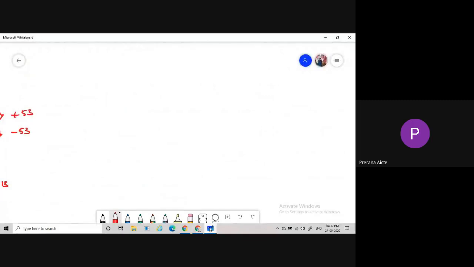So you people know about ASCII code. What is the full form of ASCII? American Standard Code for Information Interchange. So you know about this one, ASCII code. Yes. So today's topic is